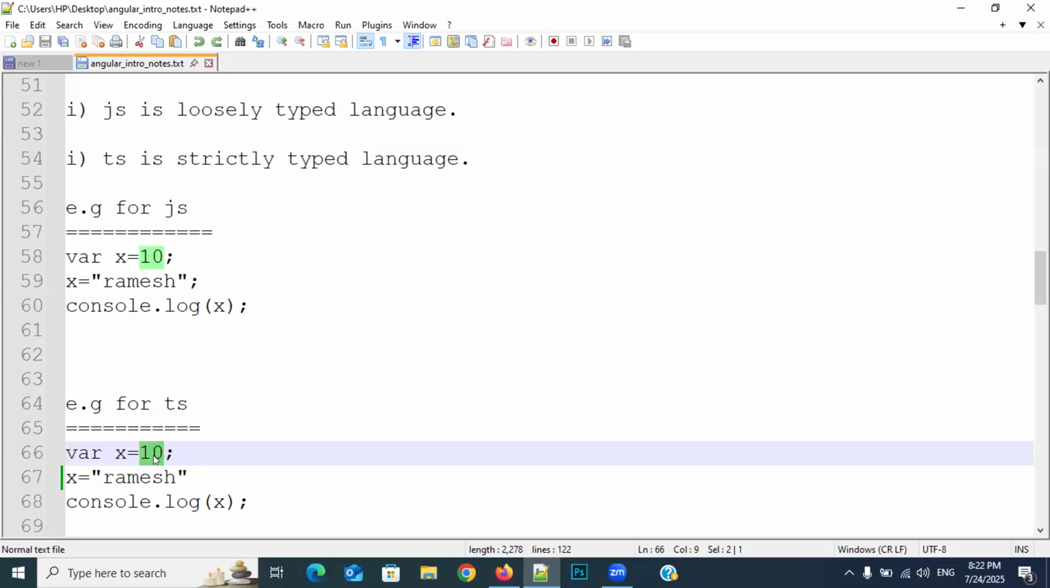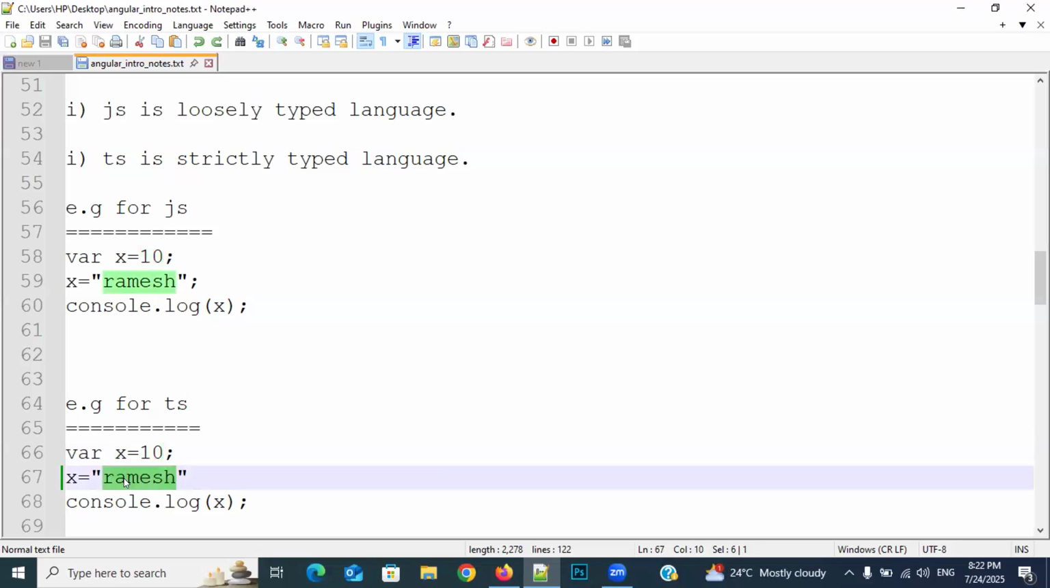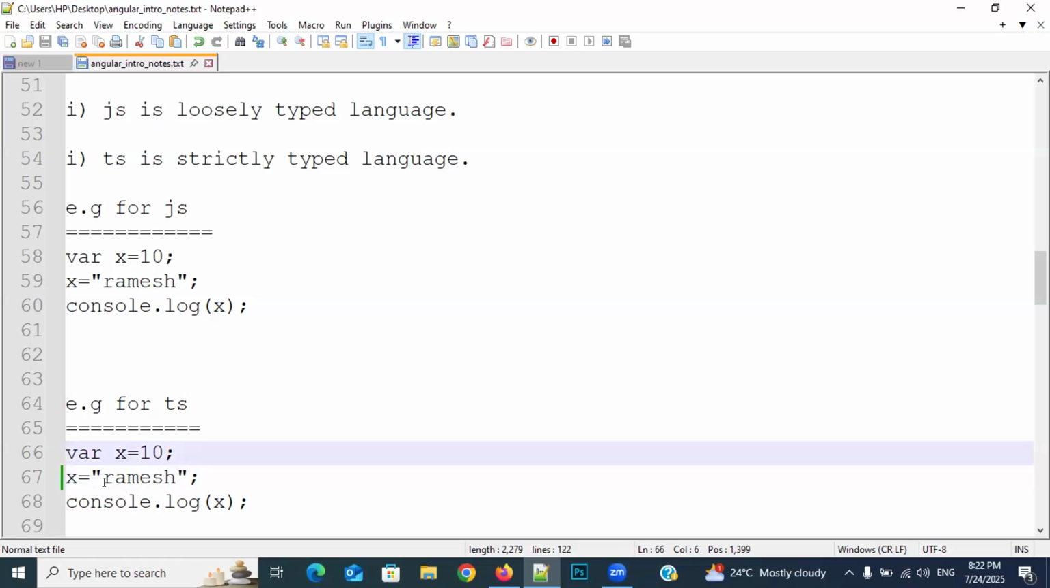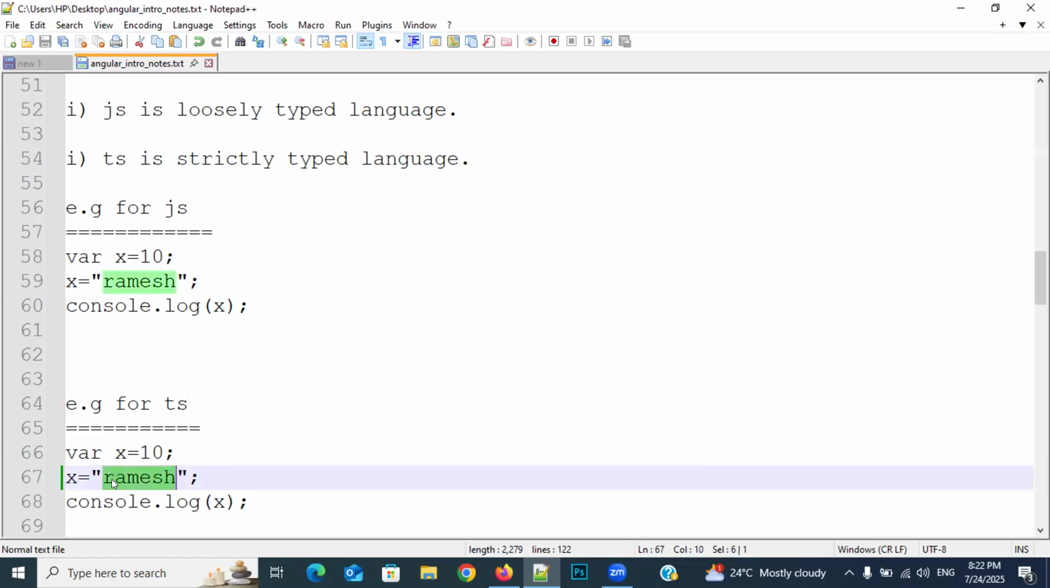Okay, right. But in the next line, what are you writing? Here you are assigning the value as alphabets, Ramesh. So for alphabets, what is the data type? String only. So now we will get the output as error. Why? Because it is taking the data type as number, but here we are assigning the data as string. So data type and data are not matching. That's why we'll get error.